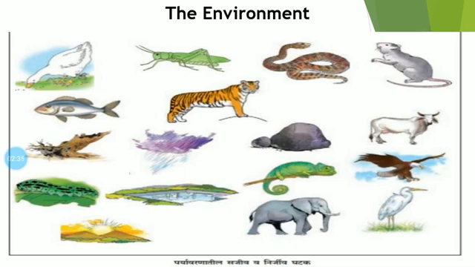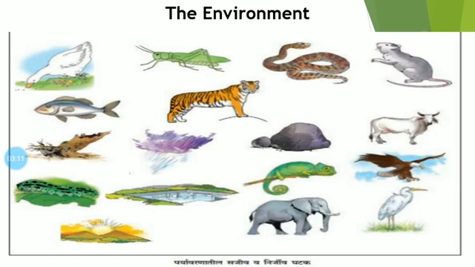It includes many components such as sunlight, air, water, soil, plants and animals. These all come together in the environment. If any one of the components above is changed, that directly affects the plants or animals present in that surrounding.